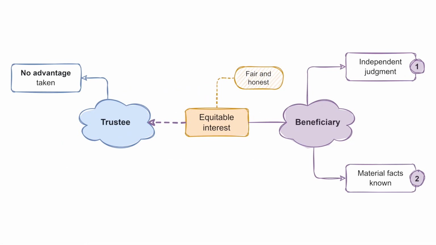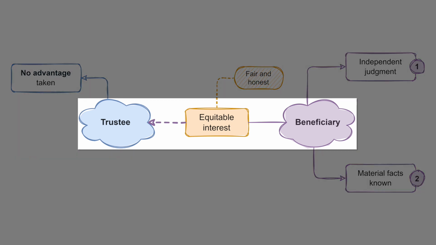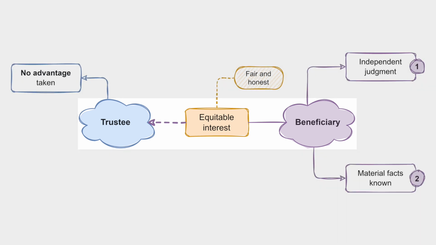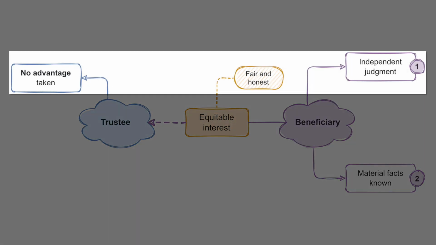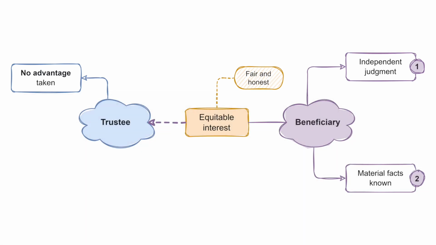So the fair dealing rule allows that where a trustee transacts with a beneficiary and purchases their equitable interest, that transaction is voidable unless the trustee can prove that they completed the transaction with all material facts known to the beneficiary. They must also show the transaction was fair and honest, and that there was no advantage taken by the trustee, and with the beneficiary using their own independent judgment. These criteria must be fulfilled, as there is a presumption of undue influence over these sorts of transactions.